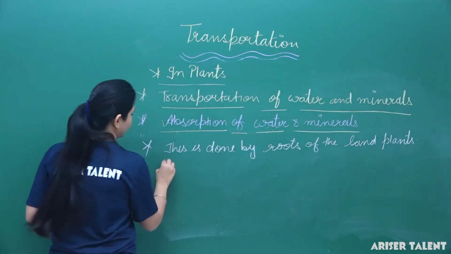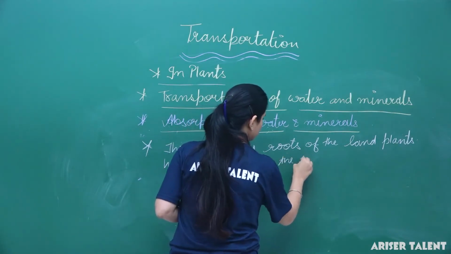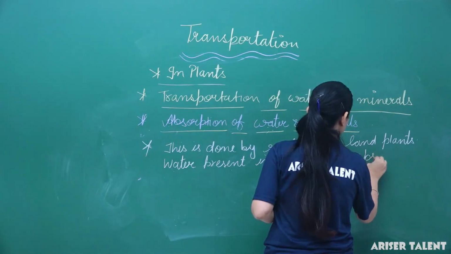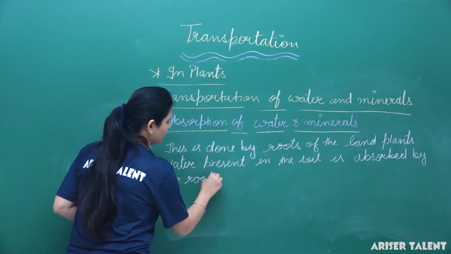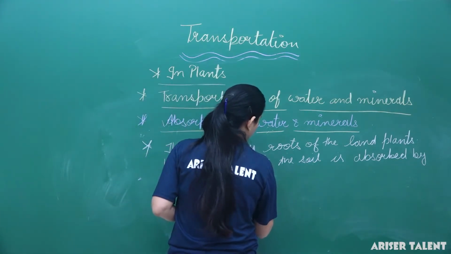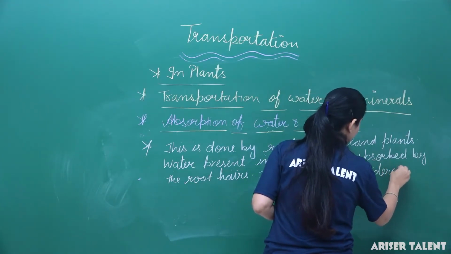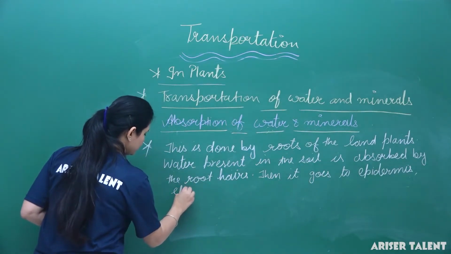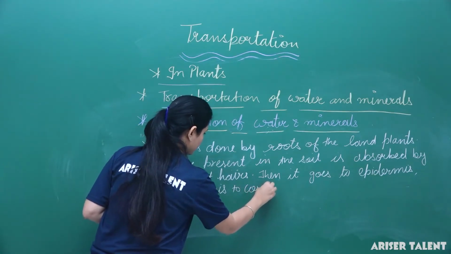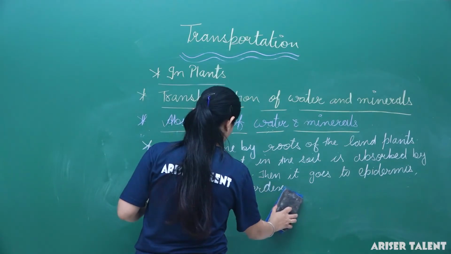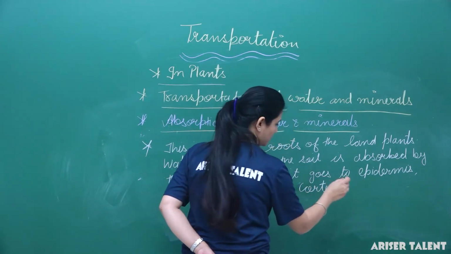Water present in the soil is absorbed by the root hairs, then it goes to the epidermis, epidermis to the cortex, and cortex to the endodermis.